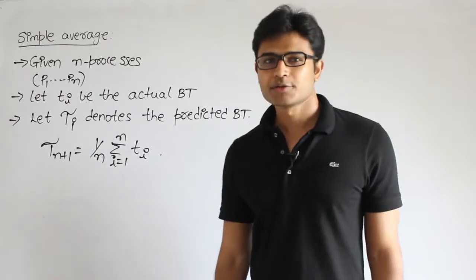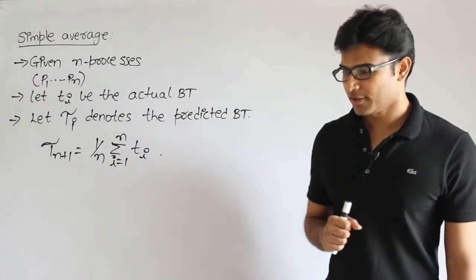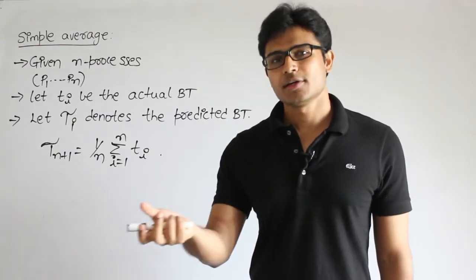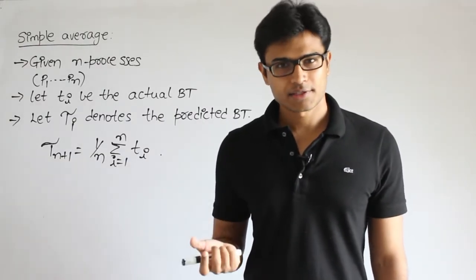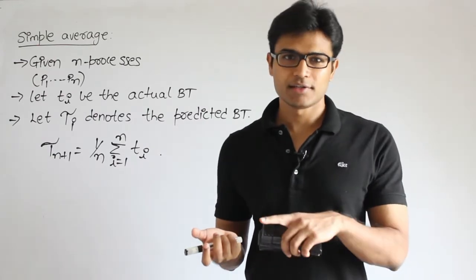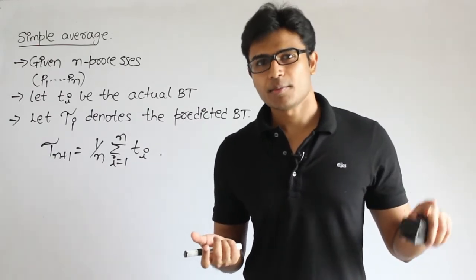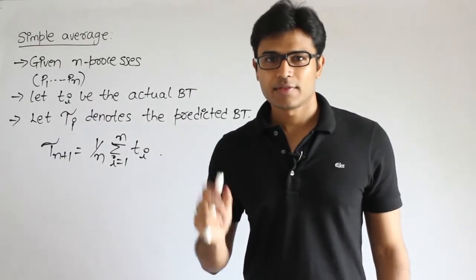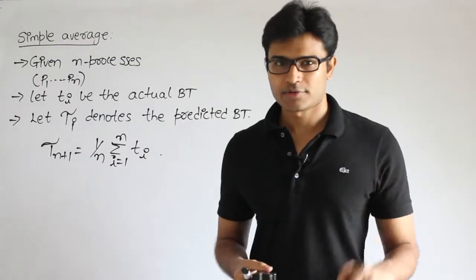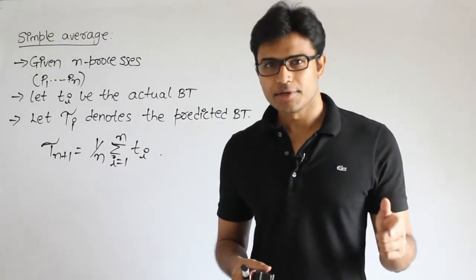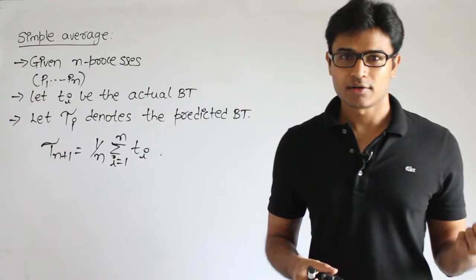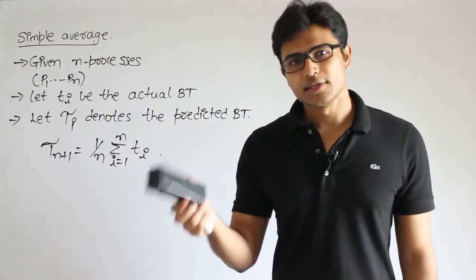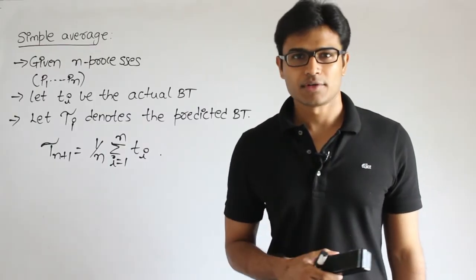Now one of the dynamic methods to predict the burst time is simple averaging. In simple words, it is like this: if you are taking up a process now, then its burst time will be predicted as the average of all the processes completed till now. Which means, if you are talking about the process P5, then I'll see processes 1, 2, 3, 4, and I'll find out their burst times, because they are already done with their execution. Then I'll take the average of these, and I'll predict that the fifth process is going to take that average time, right?